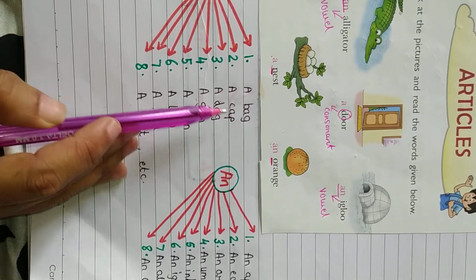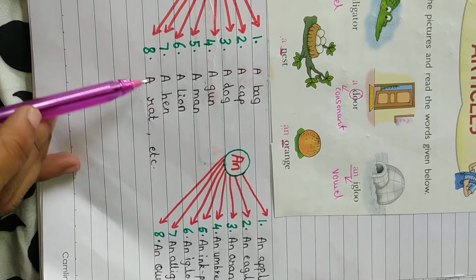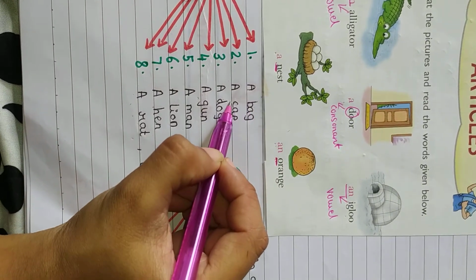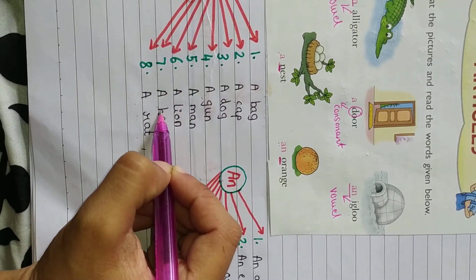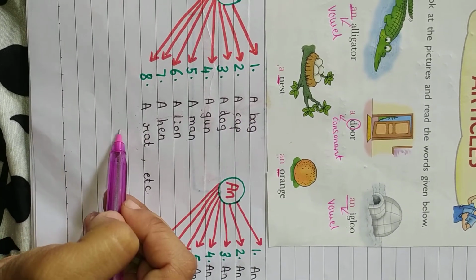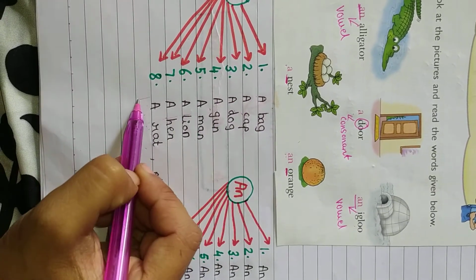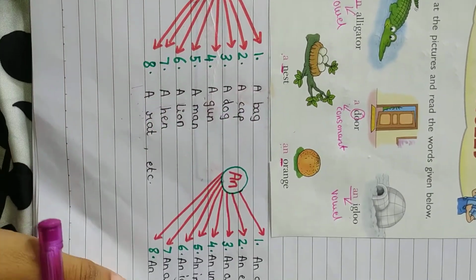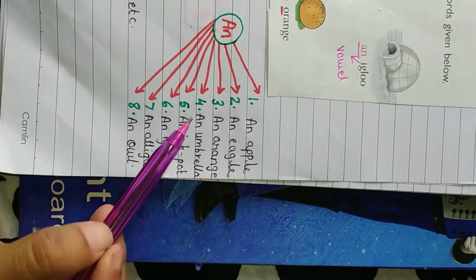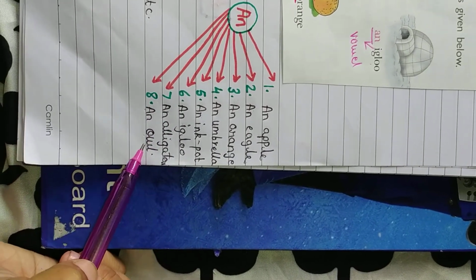So let's see some words starting with A. A bag, a cap, a dog, a gun, a man, a lion, a hen, a rat. Now see, one thing is common. B, C, D, G, M, L, H, R. They are all consonants. So before all these words, what have we used? A. Now see this. An apple, an eagle, an orange, an umbrella, an inkpot, an igloo, an alligator, an owl.